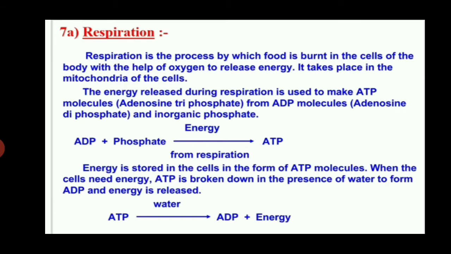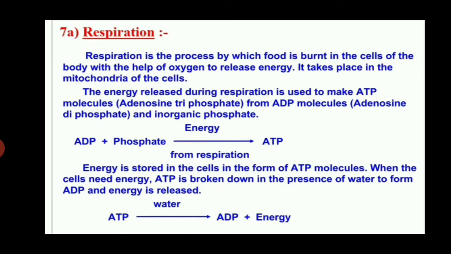In this video, we will understand part 2 of the life process chapter. We have completed the topic nutrition in the last video, that is part 1. Respiration: you know that whatever we take in during nutrition is stored in our cells, and the stored food is oxidized in the presence of oxygen to produce energy. But how does this oxygen reach the cells? That complete mechanism takes place by breathing and the respiratory system. So today we are going to start this part and see how respiration takes place in living organisms.